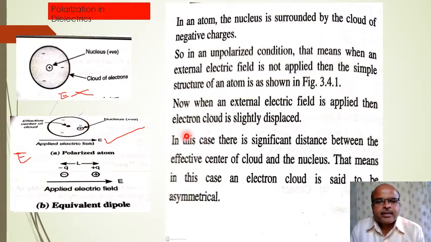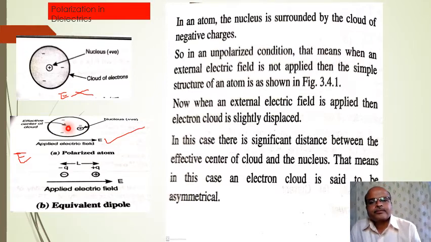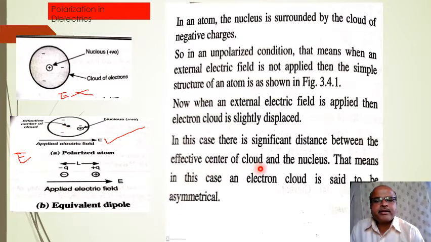In this case, there is a significant distance between the effective center of the cloud and the nucleus.